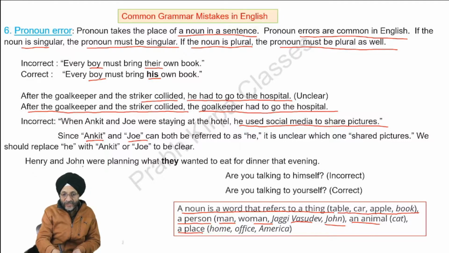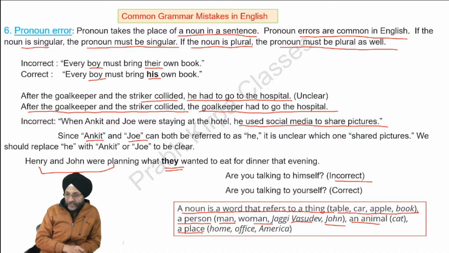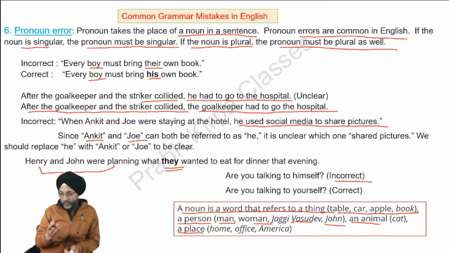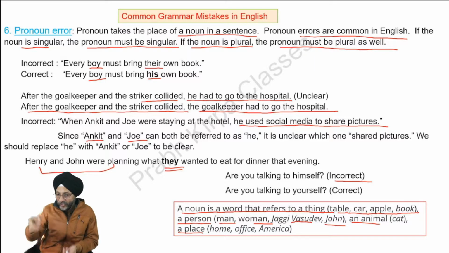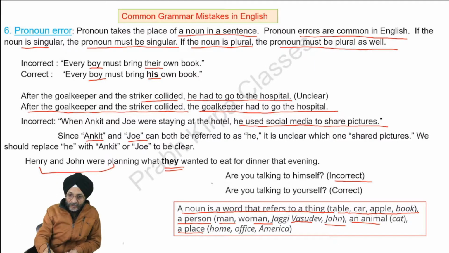Next, Henry and John were planning what they wanted to eat for dinner that evening. Here they are collectively planning. So we are using the word they as pronoun. Are you talking to himself? Here it is not proper. A person, here we want to convey that whether you are talking to yourself. So the proper word will be yourself. You, yourself.